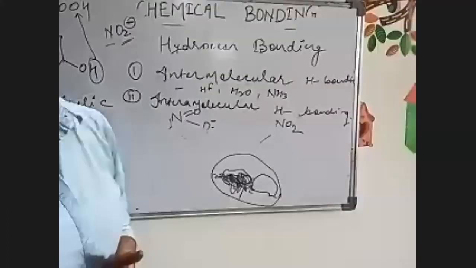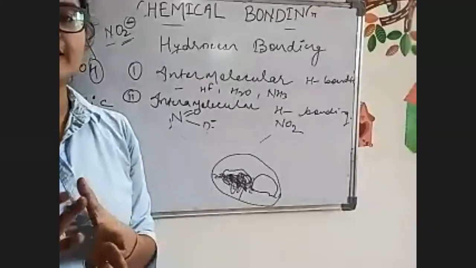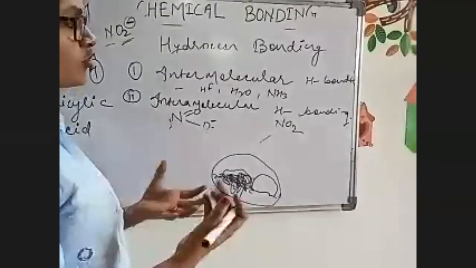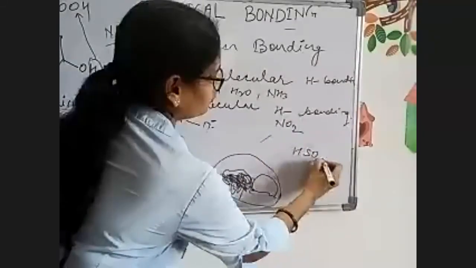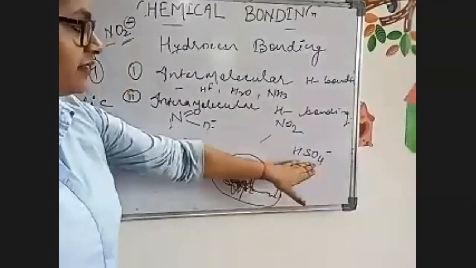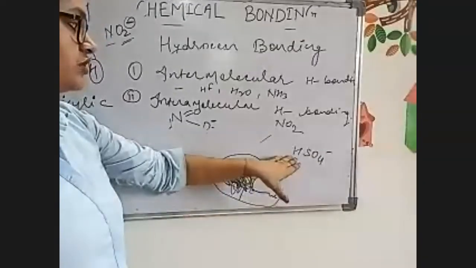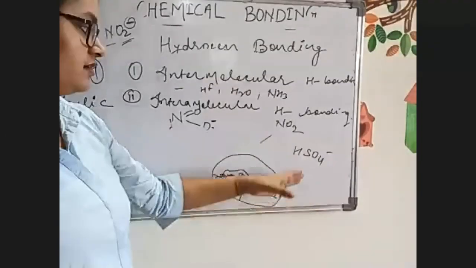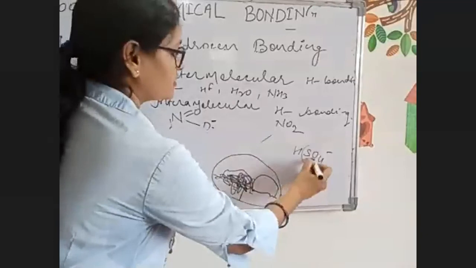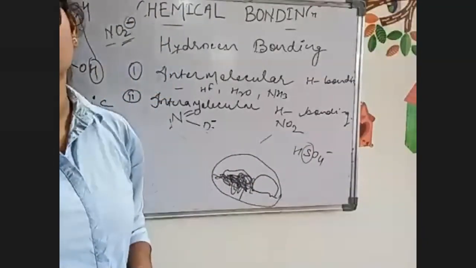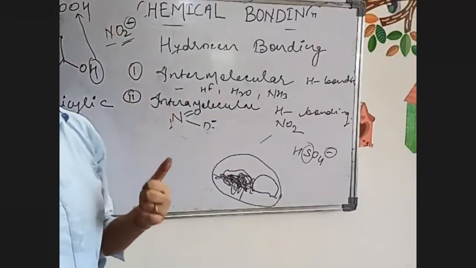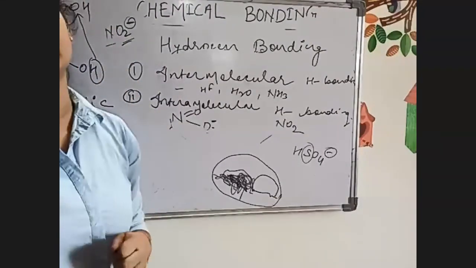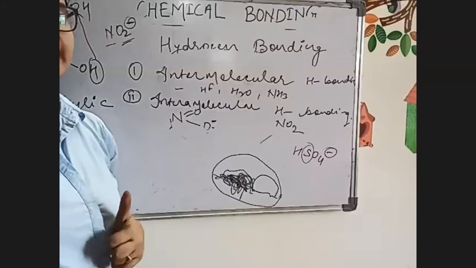Understood? This minus charge is for nitrogen. Whenever you have a minus charge written on any compound, suppose I say HSO4 minus, that doesn't mean that oxygen has taken an electron or hydrogen has taken. That means this sulfur is having an extra electron. Clear? So here also, that's why instead of 5, I have written 6 electrons, because of the negative charge.